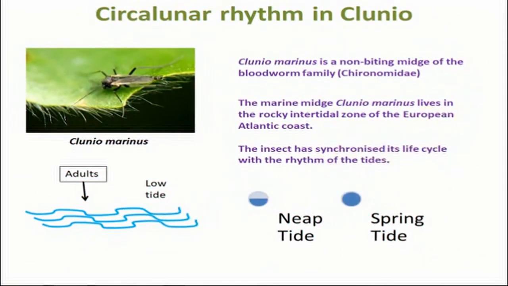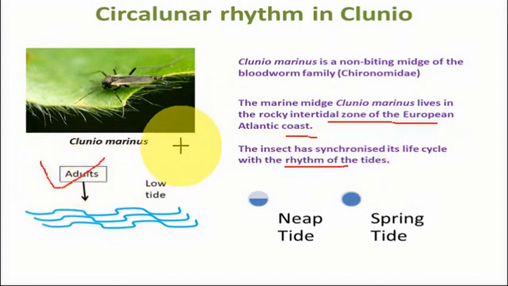Another one is Clunio. Clunio is a chironomid from the family Chironomidae. So this is a non-biting midge. It lives in a rocky intertidal zone of the European Atlantic coast. It has synchronized its life cycle with the rhythmic ebb of tides. So adults come up and take food during the high tide, meaning spring tide, and at low tide they go down and do other activities. So this is an example of the circalunar rhythm.